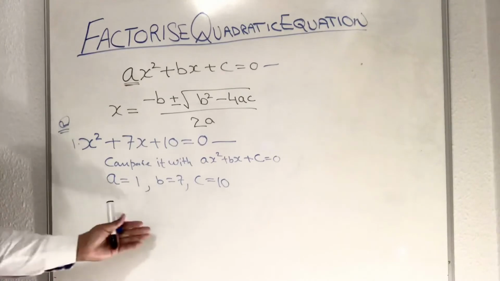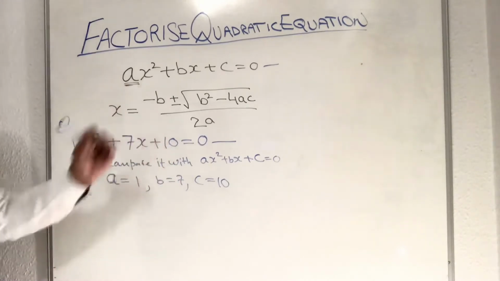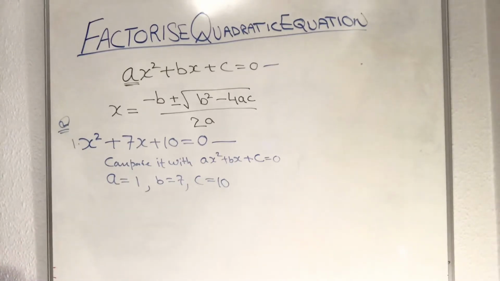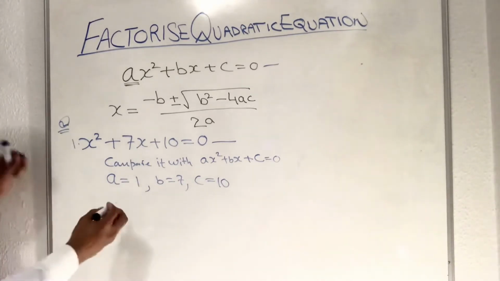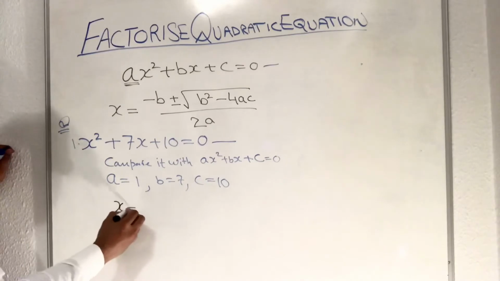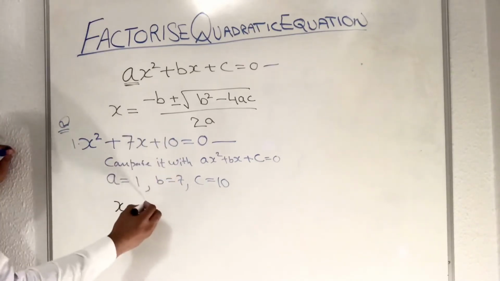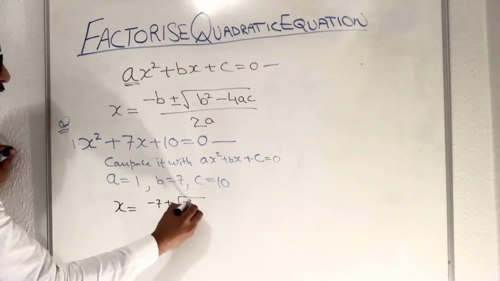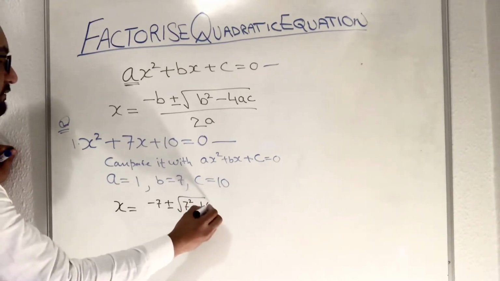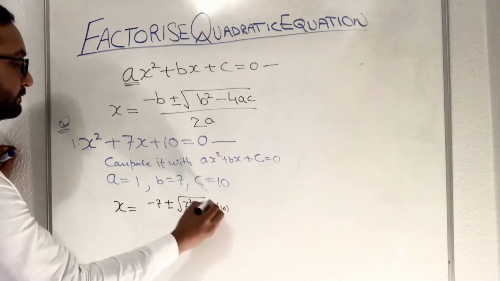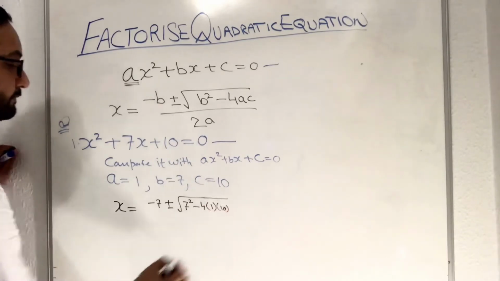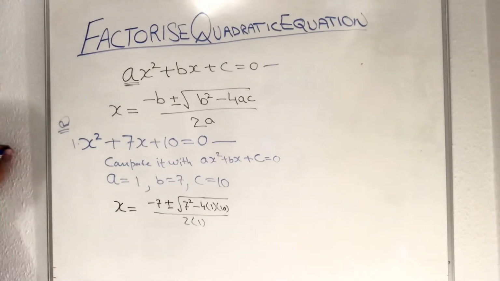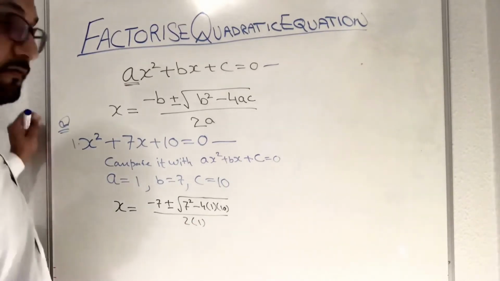Now we need to put these values in this formula. Minus b is minus 7 plus minus 7 squared minus 4, a is 1, c is 10, over 2a is 2.